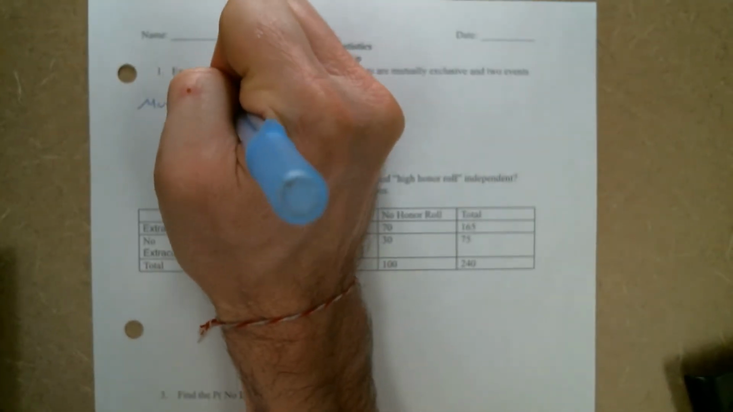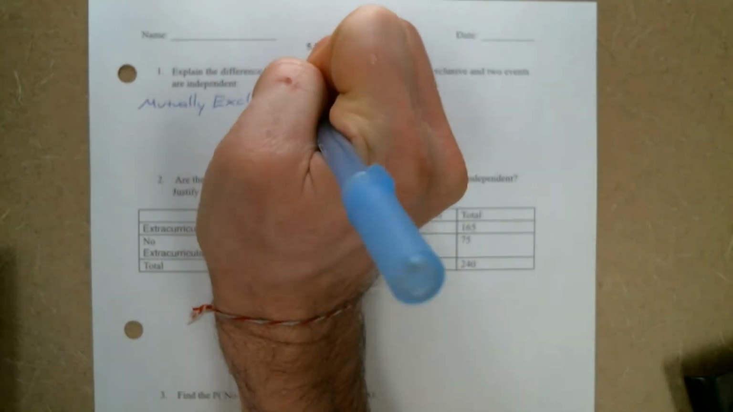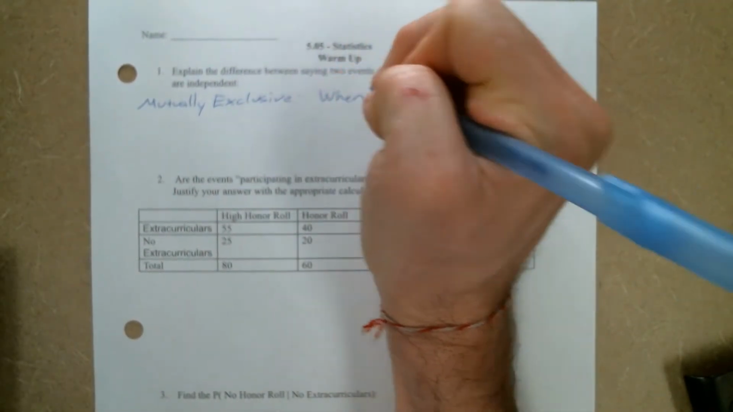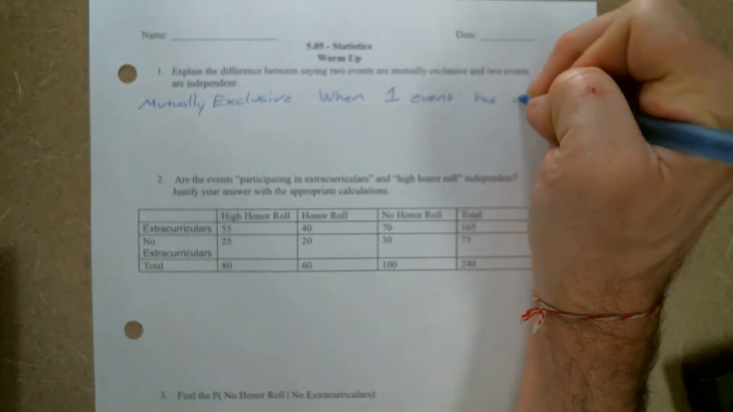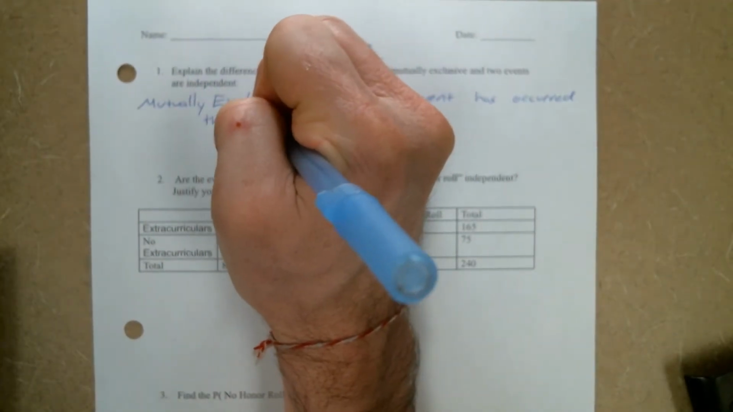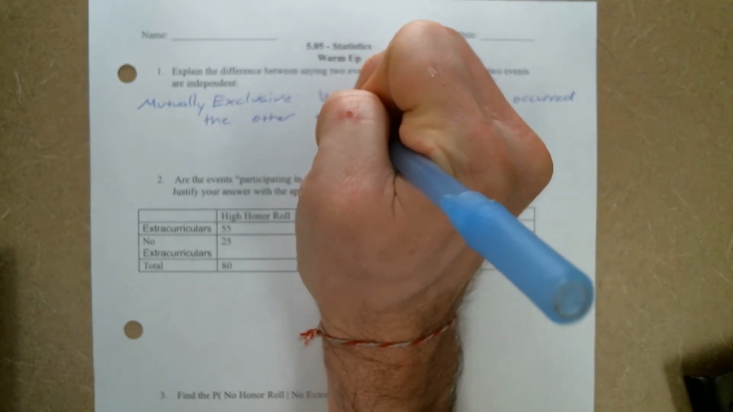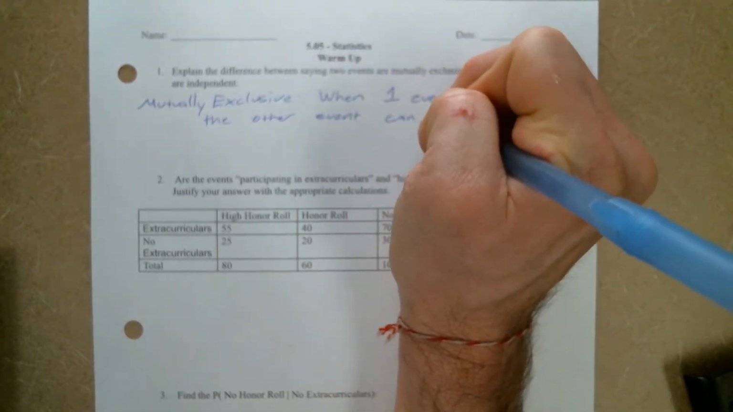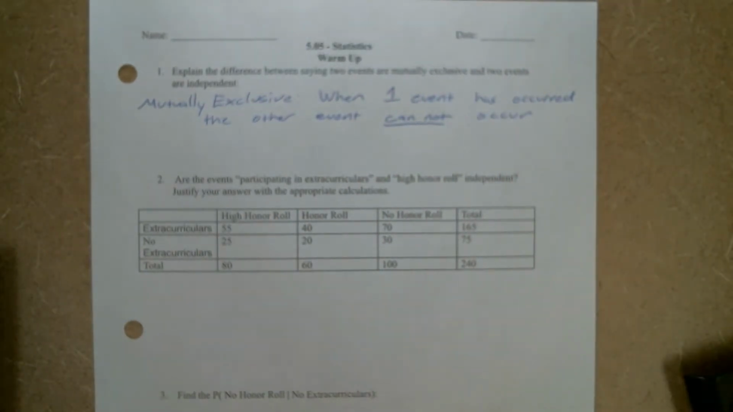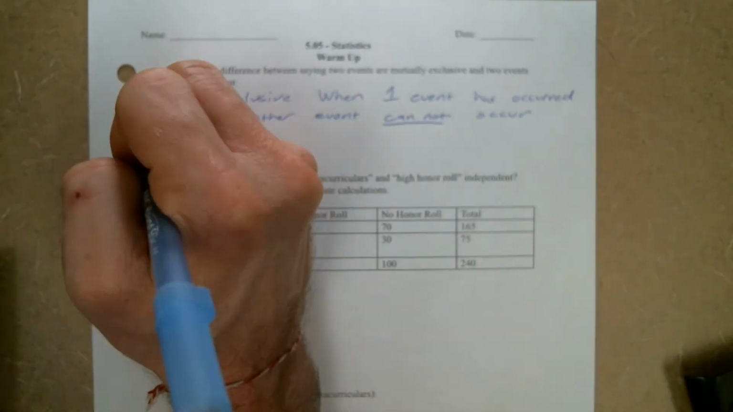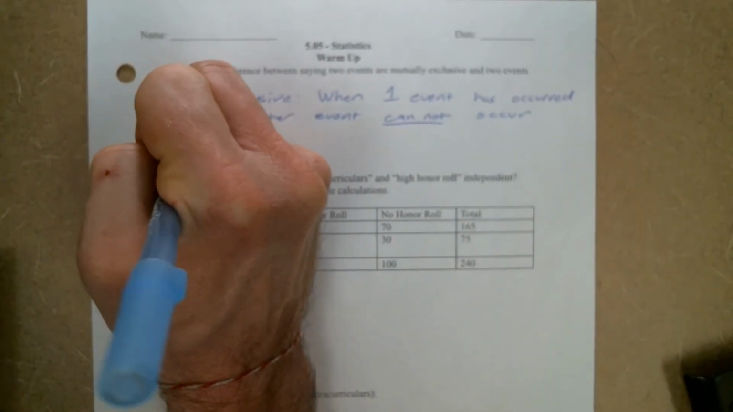So mutually exclusive: when one event has occurred, the other event cannot occur. All right, so if one is happening, the other is automatically not happening. They can never happen at the same time. They can never happen together. They are mutually exclusive. When two events are independent,